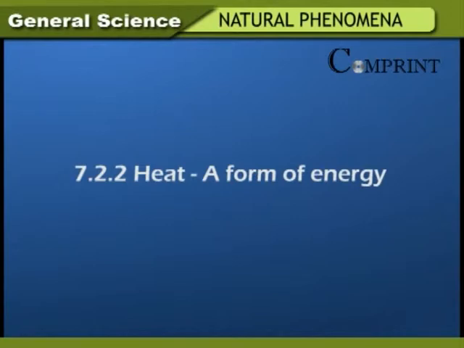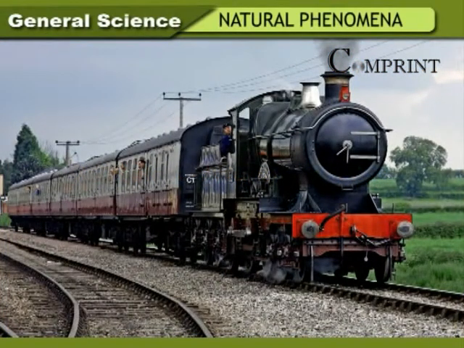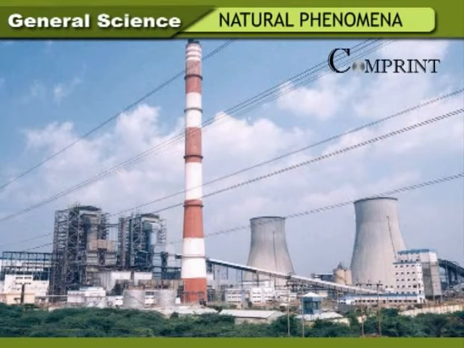Heat, a form of energy. We know that steam engines in railways run with steam. Most of our electric energy is obtained from thermal power stations only. Water is boiled in large boilers with the help of coal. Thus, steam is collected and used to rotate machines where electric energy is produced. Heat is used to boil water and thus electric energy is produced. Therefore, heat is also a form of energy.